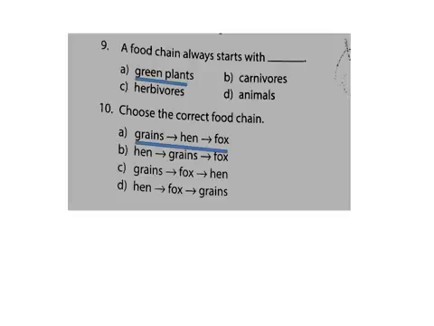Grains, hen, fox. Hen, grains, fox. Grains, fox, hen. Hen, fox, grains. First, what should come? Yes, producer. Here, what is the producer? Yeah, grains. Then what should come? Herbivore. Here, what is the herbivore? Hen. Very good. Next, yeah, carnivore. So that A option is correct. Okay. Very good, ma.